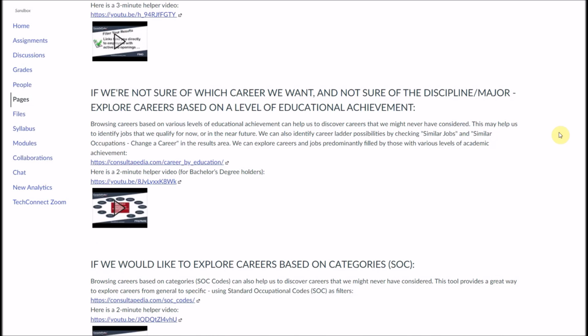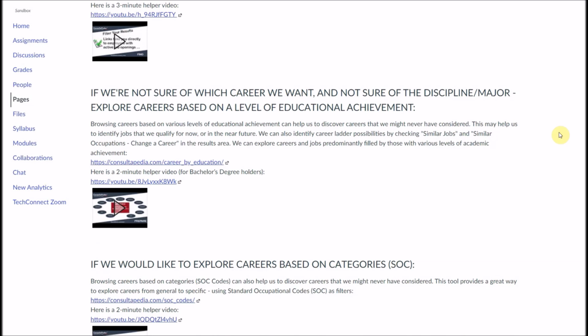The way that we break this one down is, first, the lowest level would be associate's degree or less entry-level positions. There's another page specifically for associate's degree regular jobs. Then there's a page for bachelor's degree entry-level positions, and another page for bachelor's degree regular jobs. Then we have a page for master's degree regular jobs, and a page for doctoral degree regular jobs.